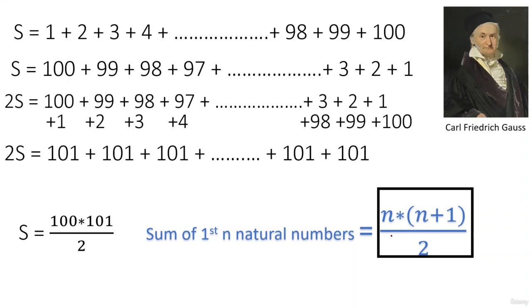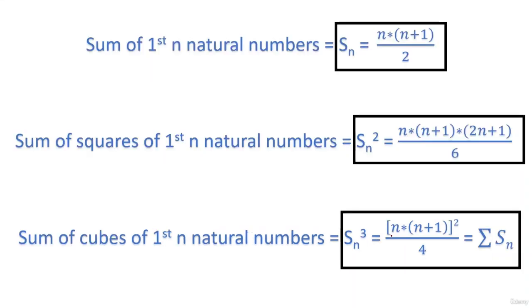There are also two more formulae which we need to understand: the sum of the squares of the first n natural numbers, and the cubes of the first n natural numbers. The derivation is not in our scope right now, so let's forget it. The sum of the squares of the first n natural numbers is n into n plus 1 into 2n plus 1 divided by 6. And the sum of the cubes of the first n natural numbers is n into n plus 1 the whole square divided by 4, which is nothing but the square of the formula for the summation of n.